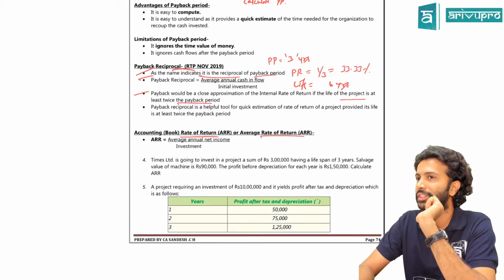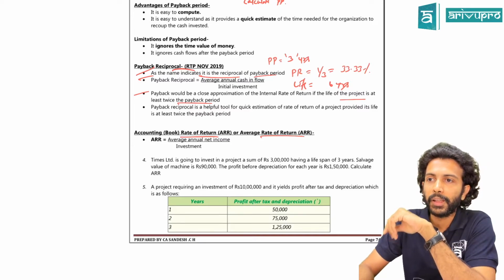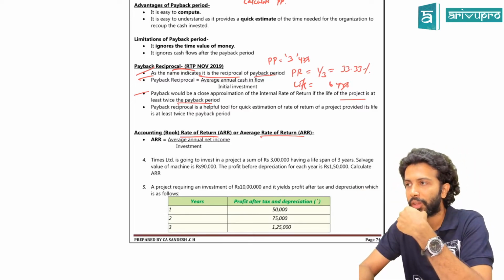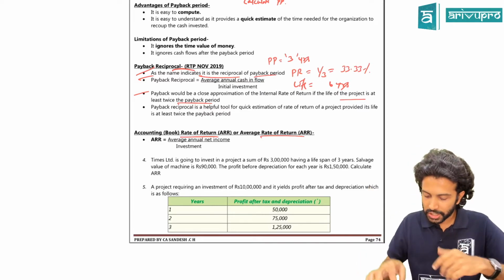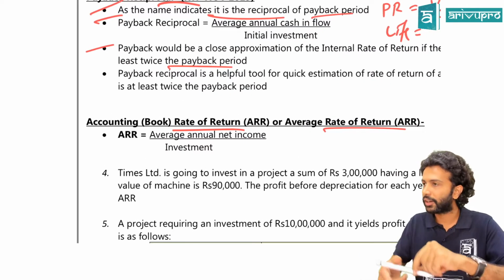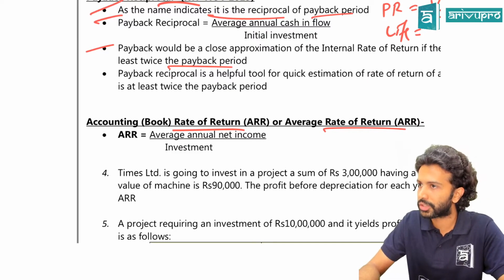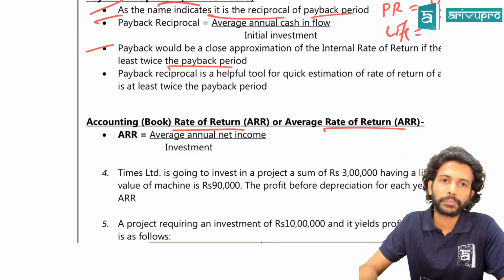Return will always be in percentage. GP, how do you calculate GP rate? GP upon sales into 100. For a return, what will be the return? Here, cash flows. So cash flows, check the formula now: average annual net income, which is nothing but your cash flows, divided by investment.